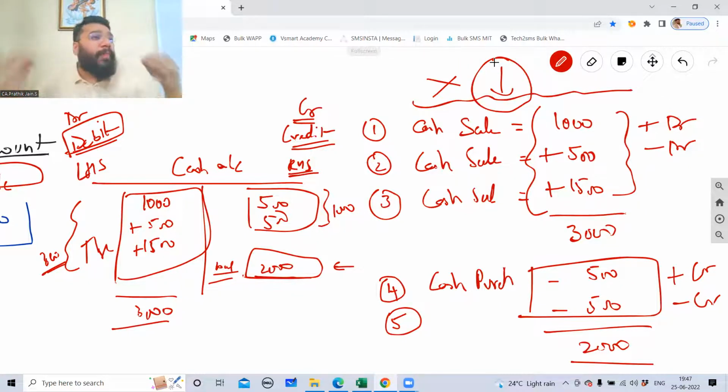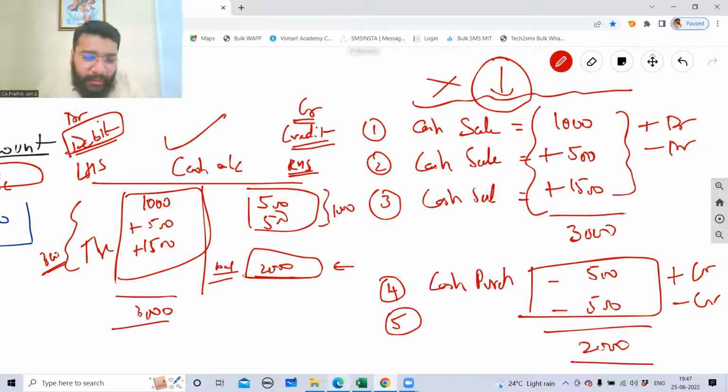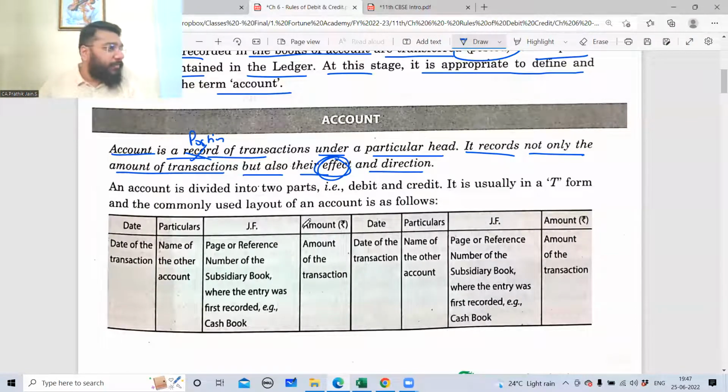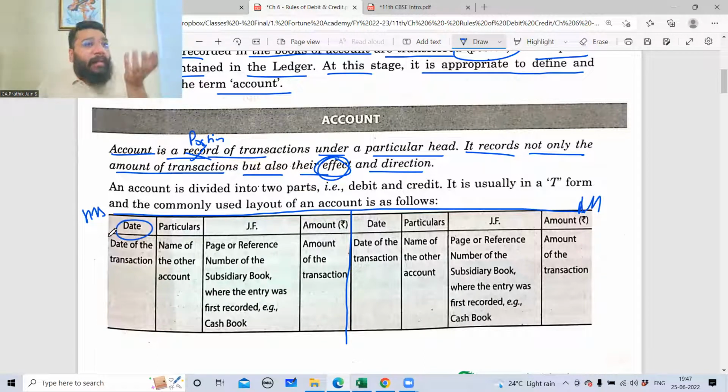We call it the ledger format. We'll be discussing this in detail. Here, I'm just going to give an outline. How do you prepare a cash account? On the left hand side, what do you record? On the right hand side, what do you record? We have an exclusive chapter for that. In this chapter, they are only trying to make you understand how an account looks. It's a T-shaped account. This is the center line. This is the left hand side. This is the right hand side. On the left hand side, you have the date. Boss, I'm buying a good today. Or let's suppose I'm selling a good today on the first.